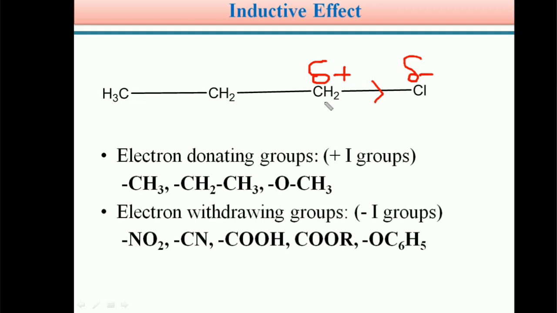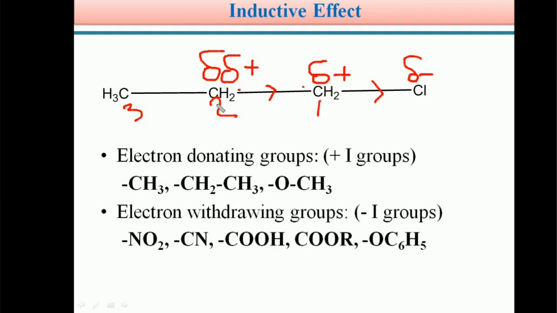So students, here electron density decreases. Because of the electron deficiency, this carbon may take electron density from the adjacent carbon, that is, from the second carbon. Therefore, from here the electron density is moved towards the first carbon. As a result, the second carbon also gets a partial positive charge. Because the first carbon's partial positive charge is denoted with delta plus, the second carbon's partial positive charge is denoted with 2 times delta plus.